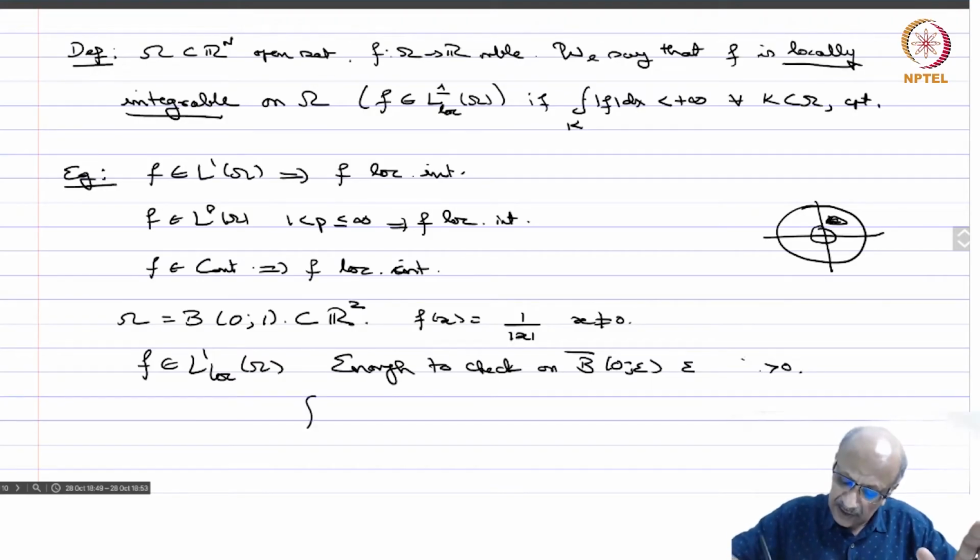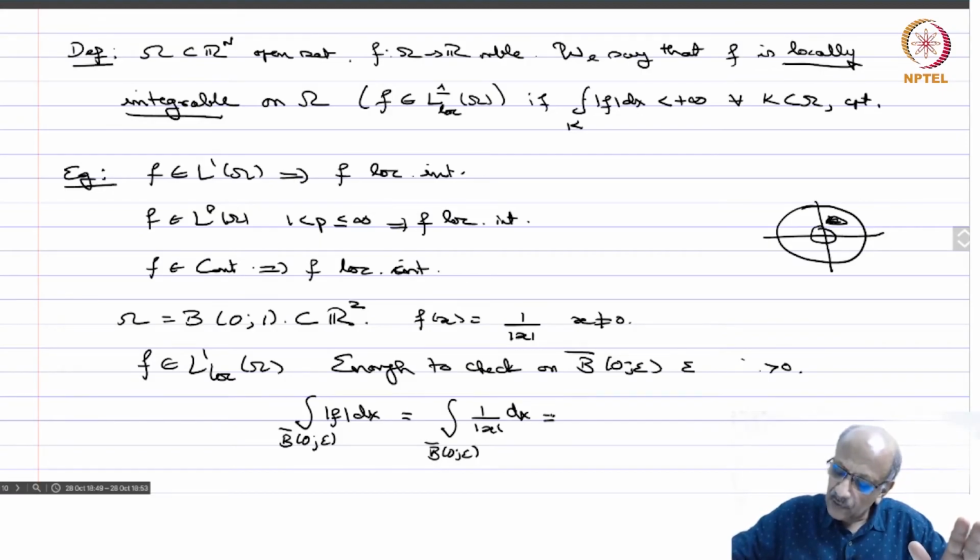So let us integrate this. The integral over B closure (0, epsilon) of mod f dx is equal to the integral of 1 by mod x over B closure (0, epsilon), and I'm going to use polar coordinates.